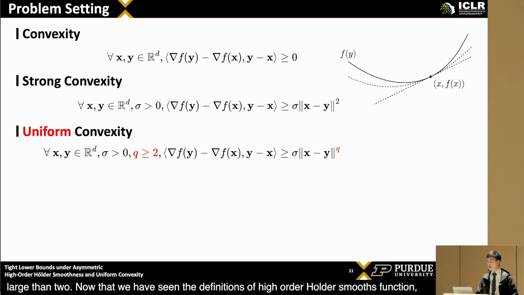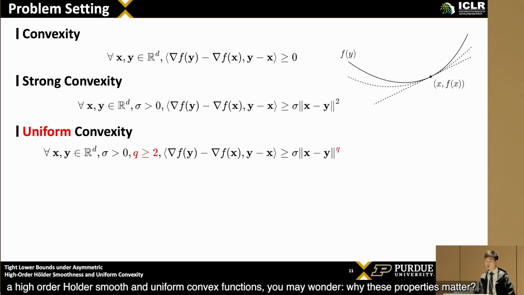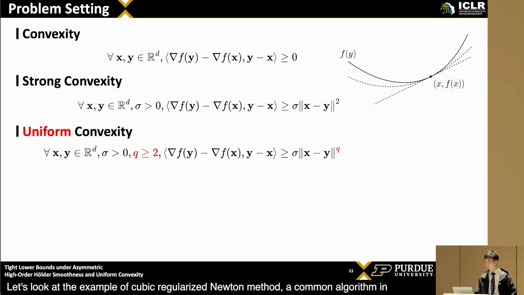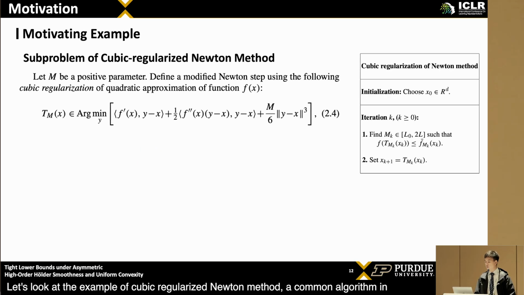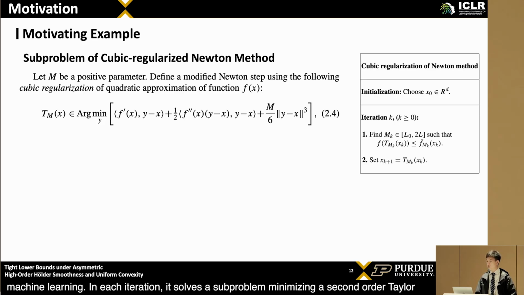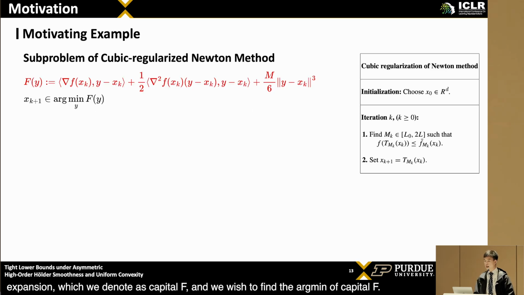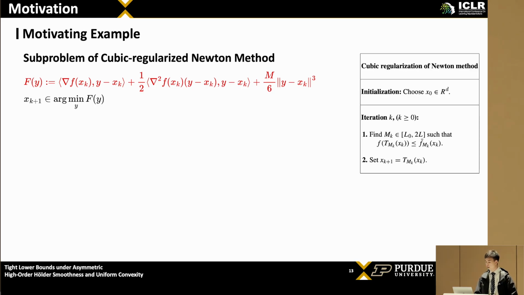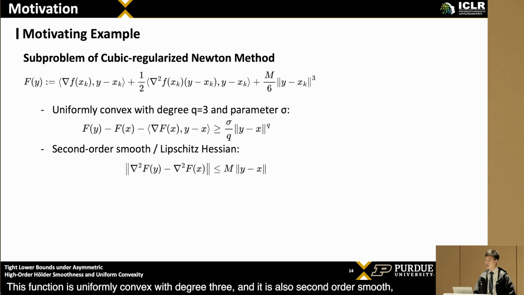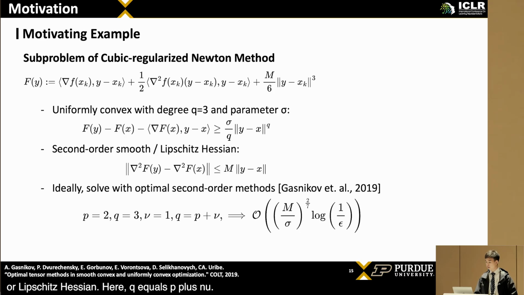Now that we have seen the definitions of high-order Hölder smooth, and high-order Hölder smooth and uniformly convex functions, you may wonder, why do these properties matter? Let's look at the example of the cubic regularized Newton method, a common algorithm in machine learning. In each iteration, it solves a subproblem minimizing a second-order Taylor expansion, which we denote as capital F, and we wish to find the argmin of capital F. This function is uniformly convex with degree 3 and it is also second-order smooth, or Lipschitz Hessian. Here, q equals p plus nu.